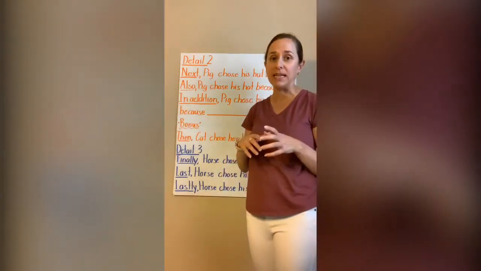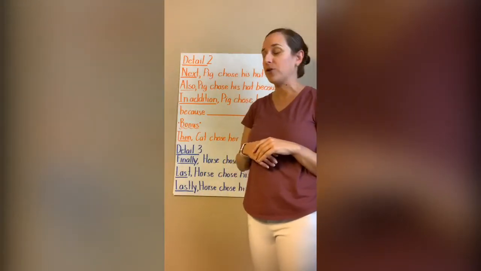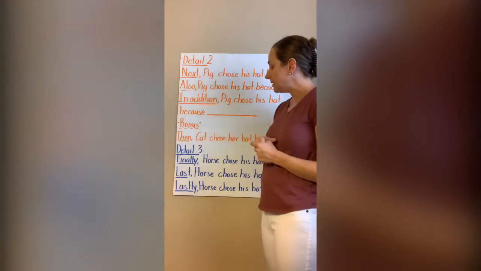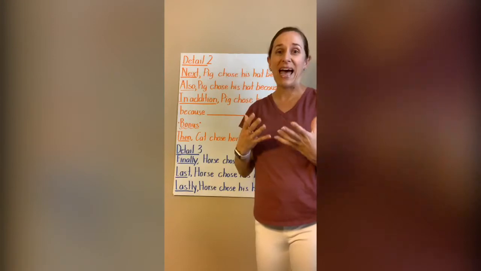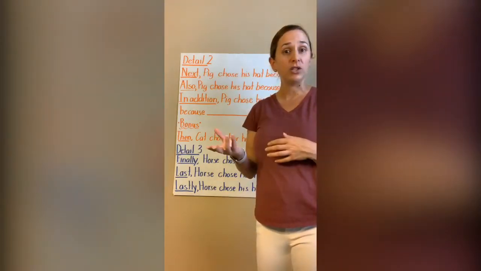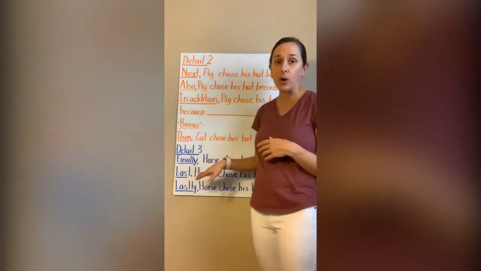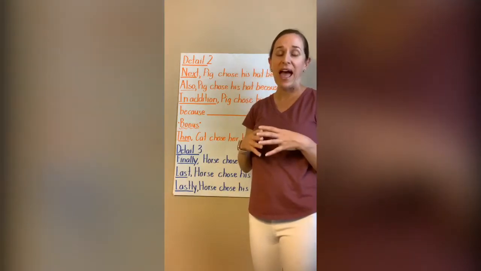After we do our bonus sentence, we're now going to move on to our third detail. Our third detail is going to tell which animal chose a hat last. So if you read the story, you listened to the story, you would know that was horse. Horse got to choose their hat last.